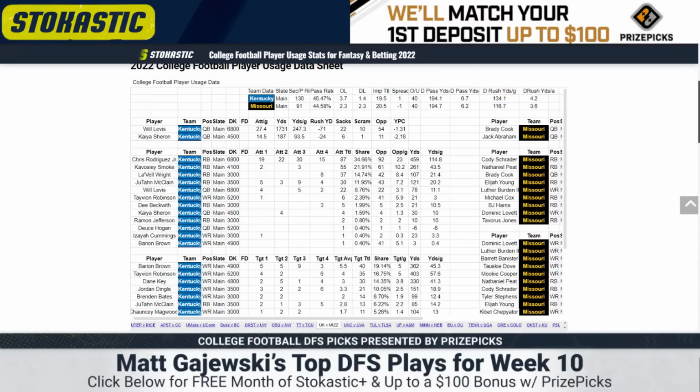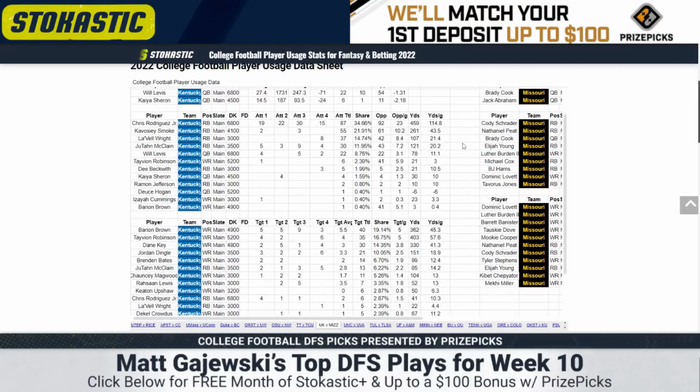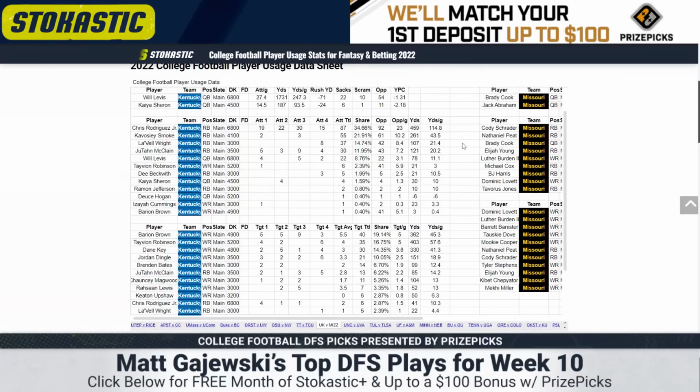And this receiving corps, Tayvion Robinson's been banged up this year. Barion Brown's been banged up this year. Dane Key played a lot last week. Jordan Dingle's been involved as their tight end. They're all just a bit too expensive for a team that projects really bad on this slate. If I were playing one, it would be Tayvion, but I think I'll avoid it.